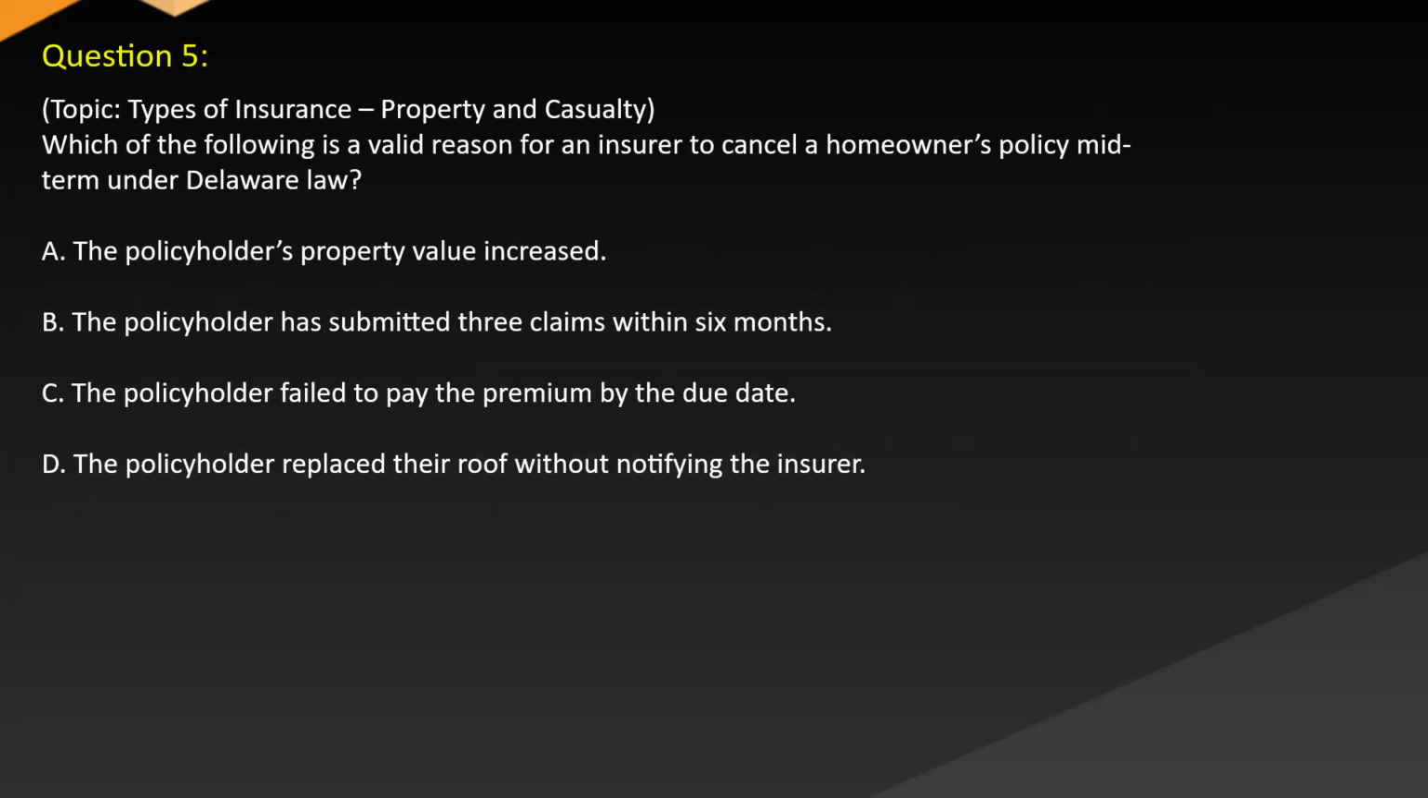Question 5. Topic: Types of insurance. Property and casualty. Which of the following is a valid reason for an insurer to cancel a homeowners policy midterm under Delaware law? A. The policyholder's property value increased. B. The policyholder has submitted 3 claims within 6 months. C. The policyholder failed to pay the premium by the due date. D. The policyholder replaced their roof without notifying the insurer.